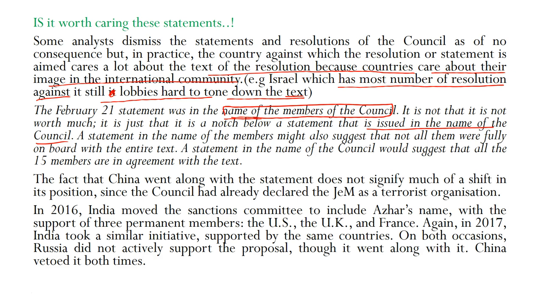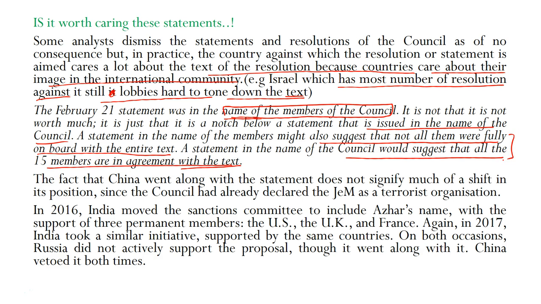A statement in the name of a member might also suggest that not all of them were fully on board with the entire text, but still they did not oppose. A statement in the name of the council would suggest that all 15 members are in agreement with the text. That's what I told you earlier.